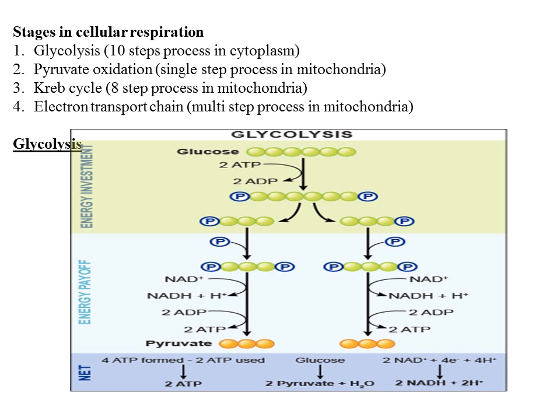So for two molecules of PGAL, there will be 4 ATP and 2 NADH2. So we can say the net product of glycolysis is 2 molecules of pyruvic acid, 2 molecules of NADH2, and 2 ATP. Why 2 ATP? Because 4 ATP is formed in the second phase, and 2 ATP is utilized in the first phase. So overall 2 ATP of energy is released. This point should be noted: the net product of glycolysis is 2 molecules of pyruvic acid, 2 molecules of NADH2, and 2 ATP. So this is all about the glycolysis process.